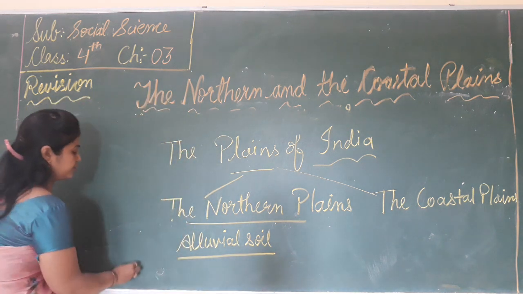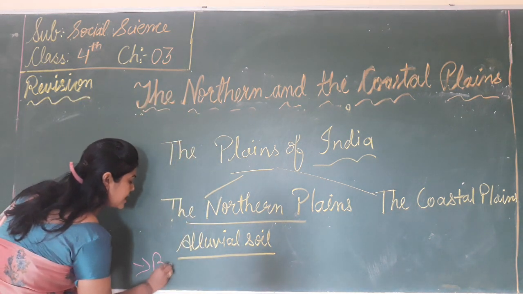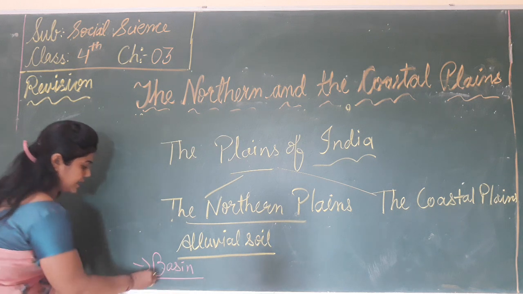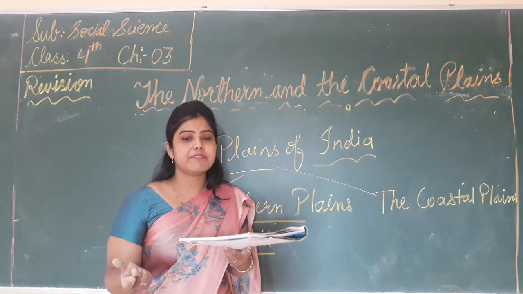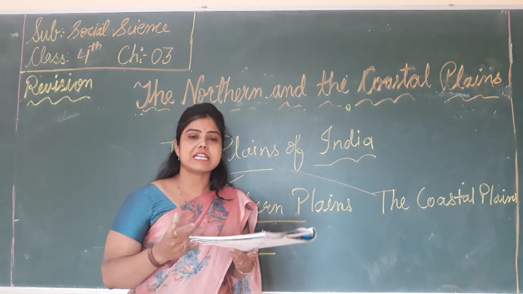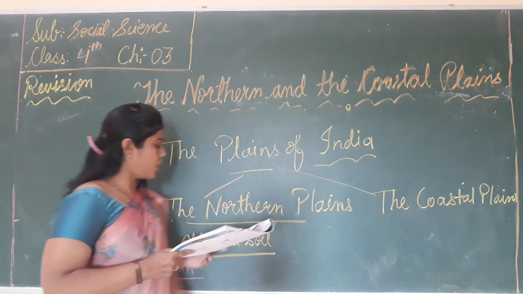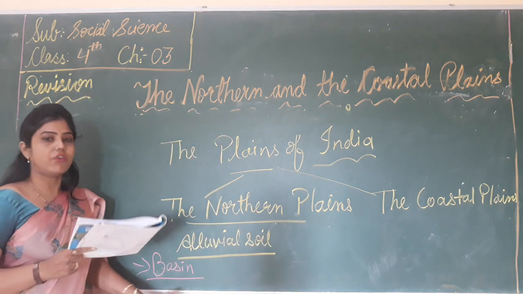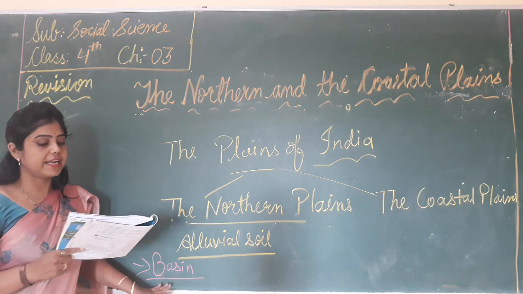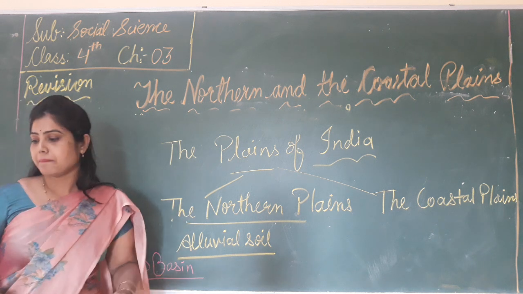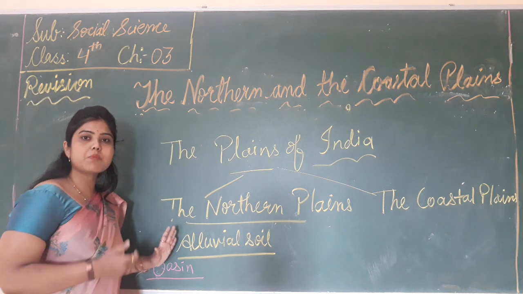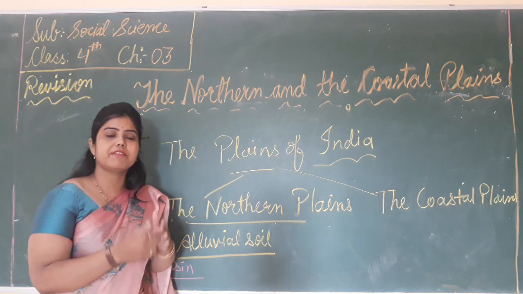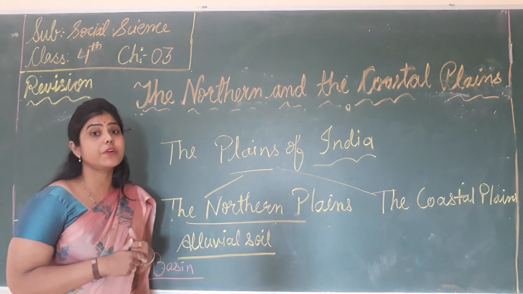Now the second topic we discuss is the basin. What is a basin? The area watered by a river and its tributaries is called the basin. So what are tributaries? The small rivers that join the big river are called tributaries.